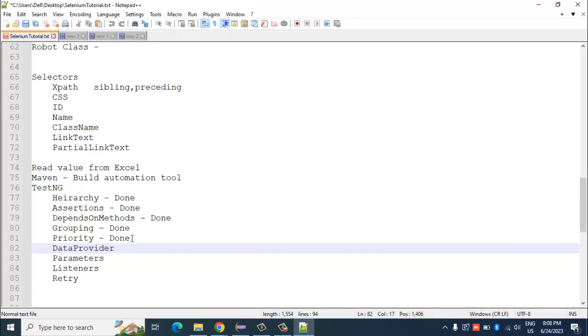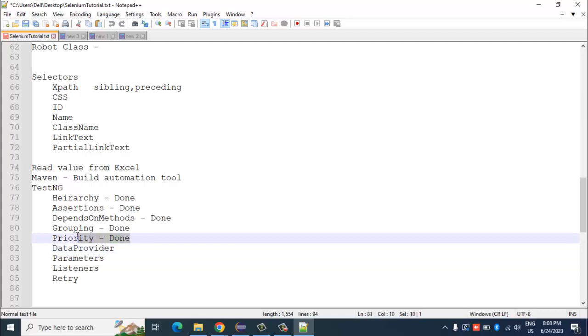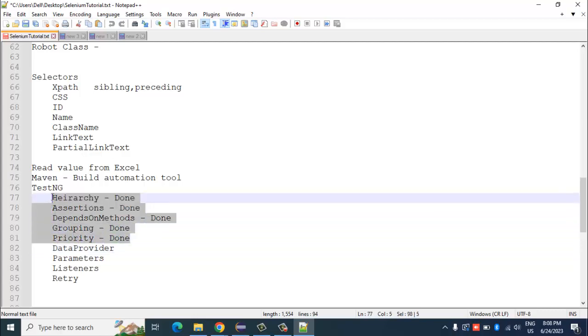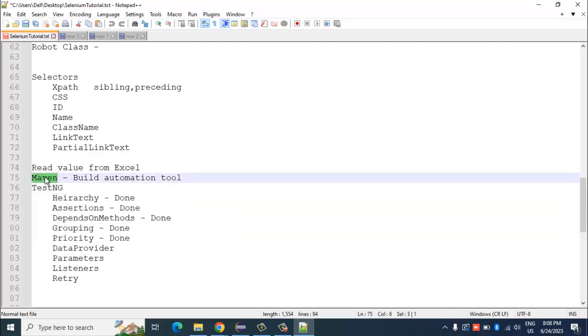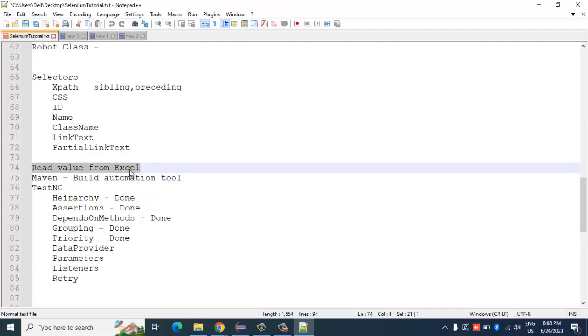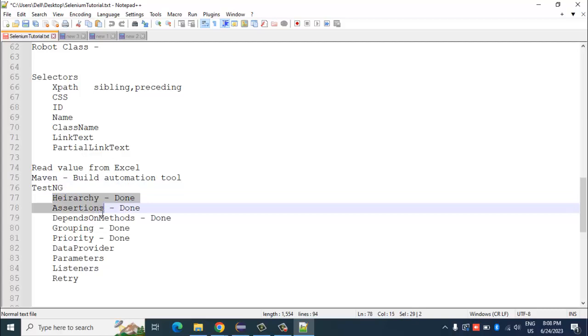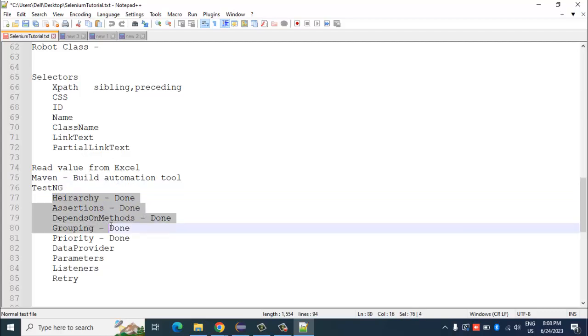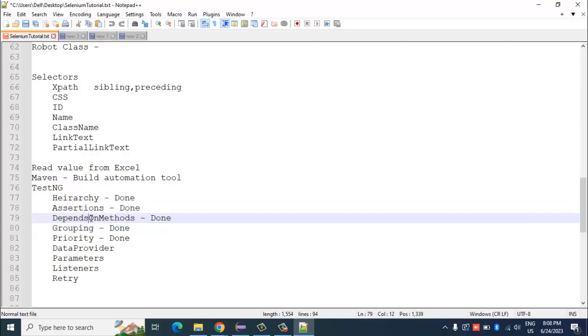Anyways, we will continue. So in the previous session, we started with Maven and TestNG. We saw what is the usage of Maven in our automation. We also saw how to read value from Excel and use it for our parameterization. Then we started TestNG. We understand what TestNG is, and we saw some of the annotations of TestNG. We saw the different hierarchy, the execution hierarchy in TestNG, some assertions, depends on methods, grouping, and priority.